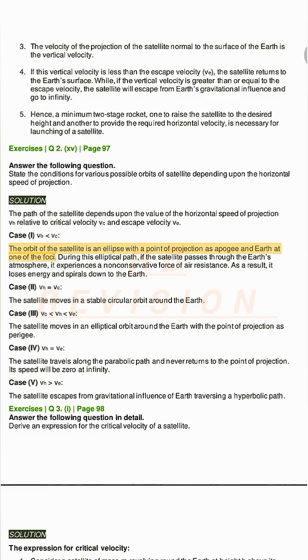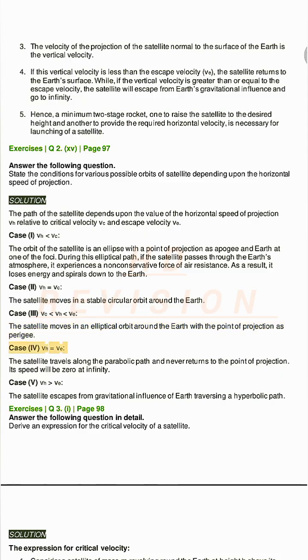During this elliptical path, if the satellite passes through the Earth's atmosphere, it experiences a non-conservative force of air resistance. As a result, it loses energy and spirals down to the Earth. Case 2, vh equals vc. The satellite moves in a stable circular orbit around the Earth. Case 3, vc less than vh less than v. The satellite moves in an elliptical orbit around the Earth with the point of projection as perigee.